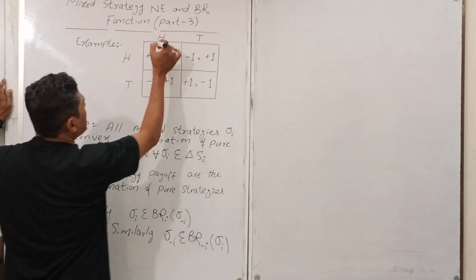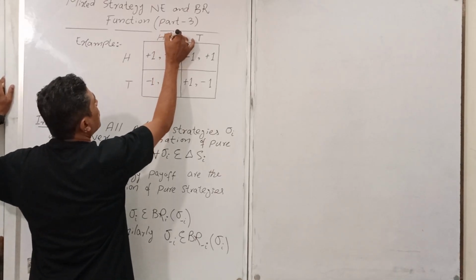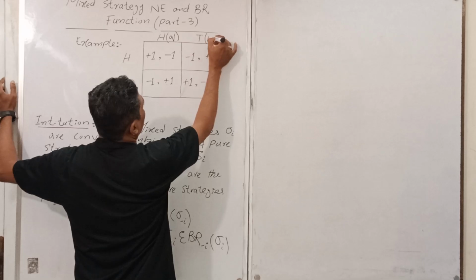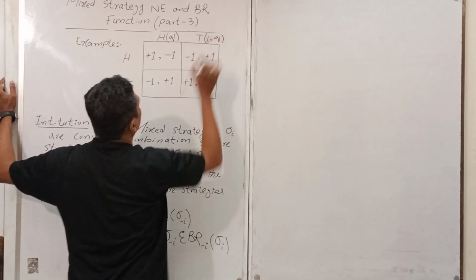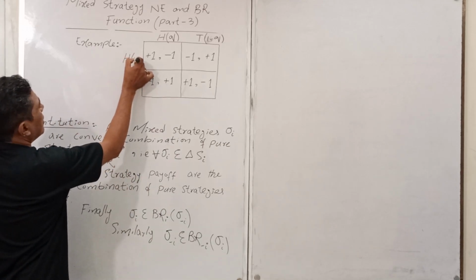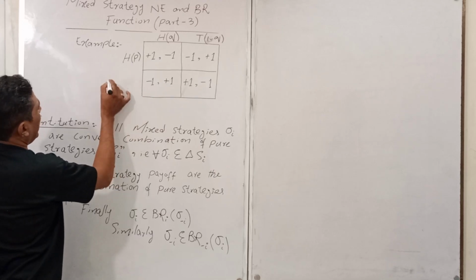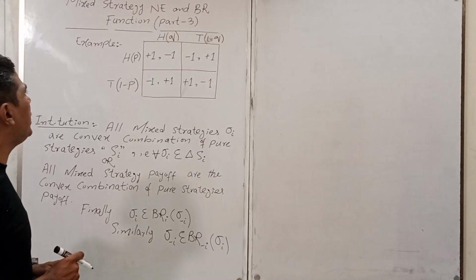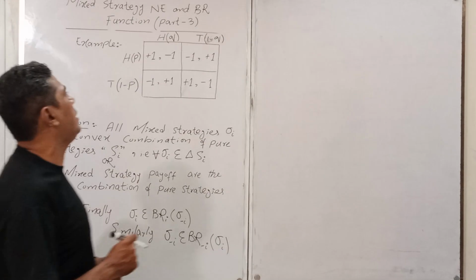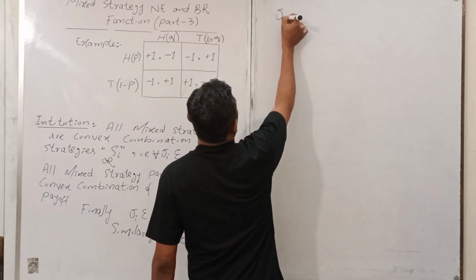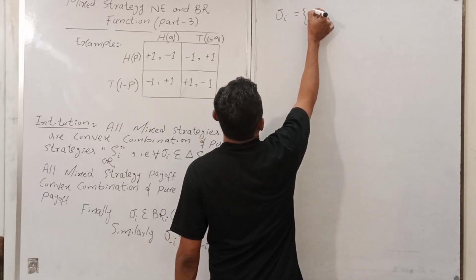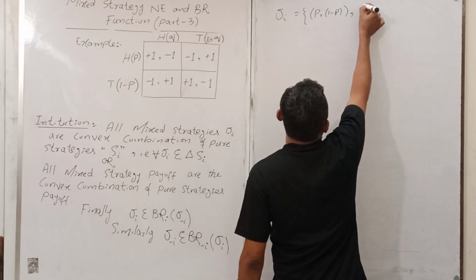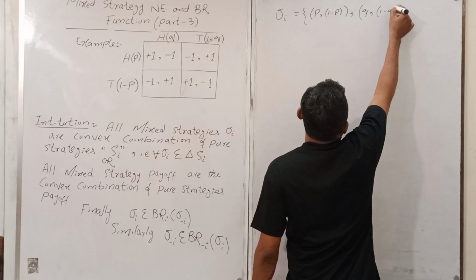So I assigned the probabilities for player 2: Q when he has head, and when he has tail, his probability was 1 minus Q. And similarly, when player 1 has head, his probability was P, and for T, his probability was 1 minus P. So I can write here the mixed strategy as the set of (P, 1 minus P), and similarly (Q, 1 minus Q).